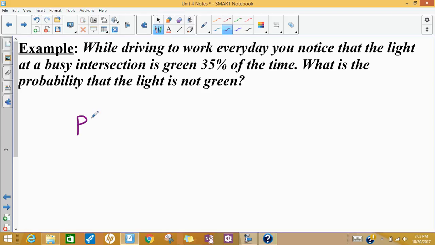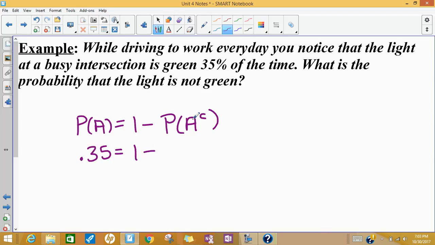So the probability of A is equal to 1 minus the probability of the complement of A. And we know that the probability of a green light is 35%, or 0.35. We want to know the probability of not a green light.